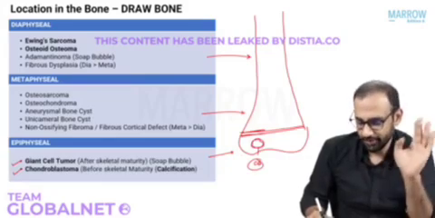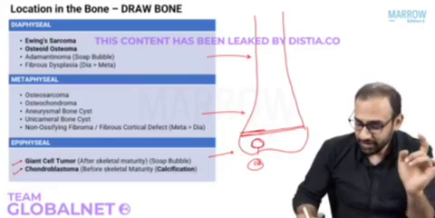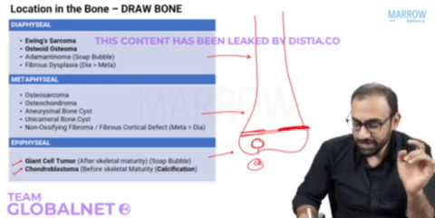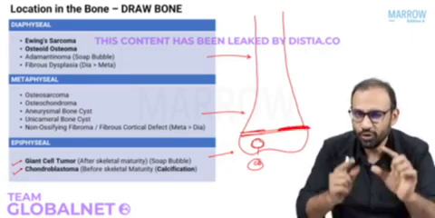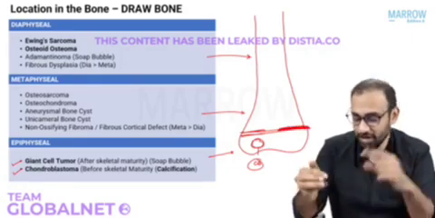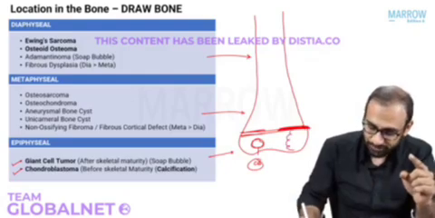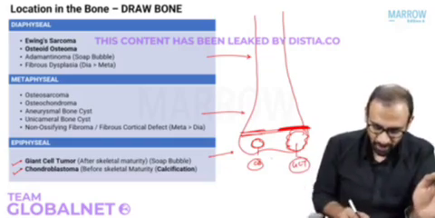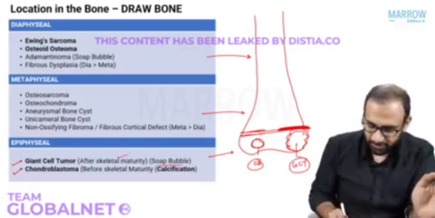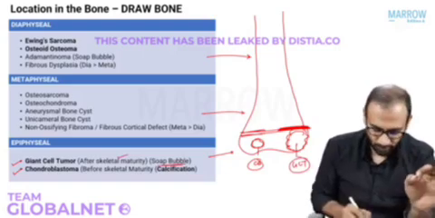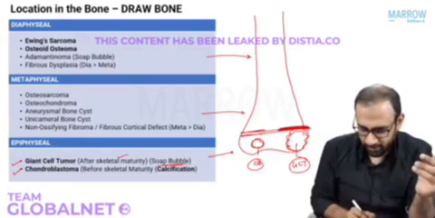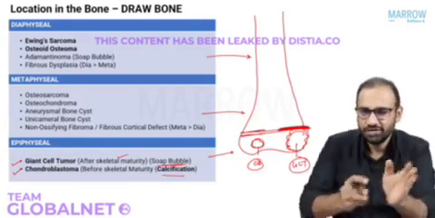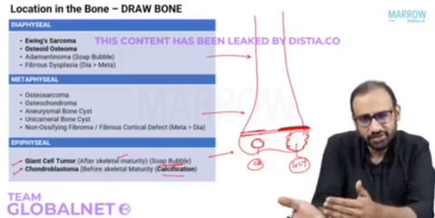Now, giant cell tumor occurs after growth plate fusion. Means skeletally mature or immature? Growth plate fusion means a skeletally mature individual. Skeletally mature individual, epiphyseal lesion, think giant cell tumor. So far so good. Giant cell tumor after skeletal maturity usually has a soap bubble appearance on X-ray. Chondroblastoma before skeletal maturity has some stippled calcifications on X-ray. We'll talk about that later.